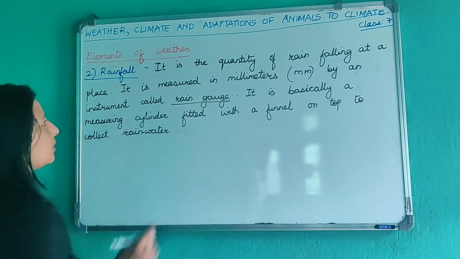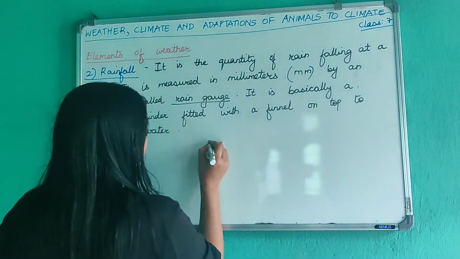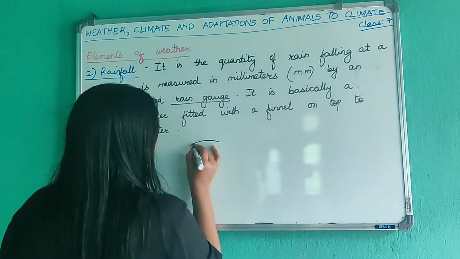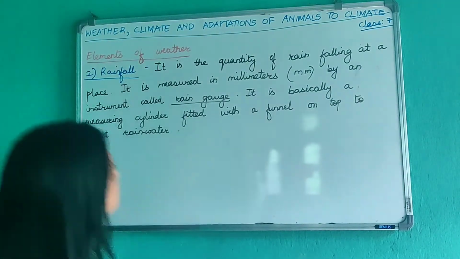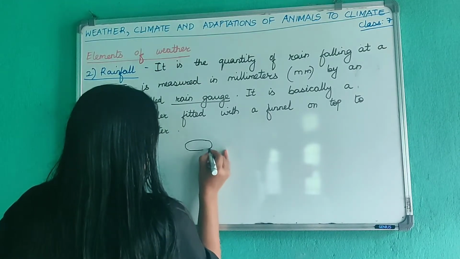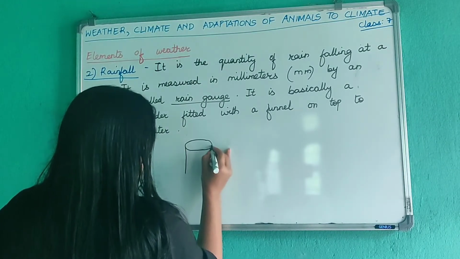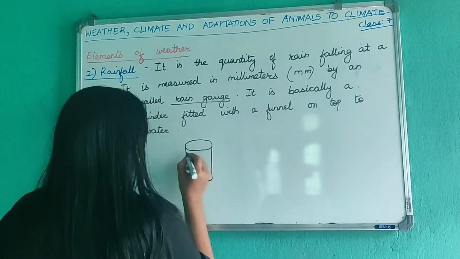Okay, so let me draw a rough diagram of rain gauge. What does it look like? I'll just show you with the help of a diagram. Okay, this is what a rain gauge looks like.